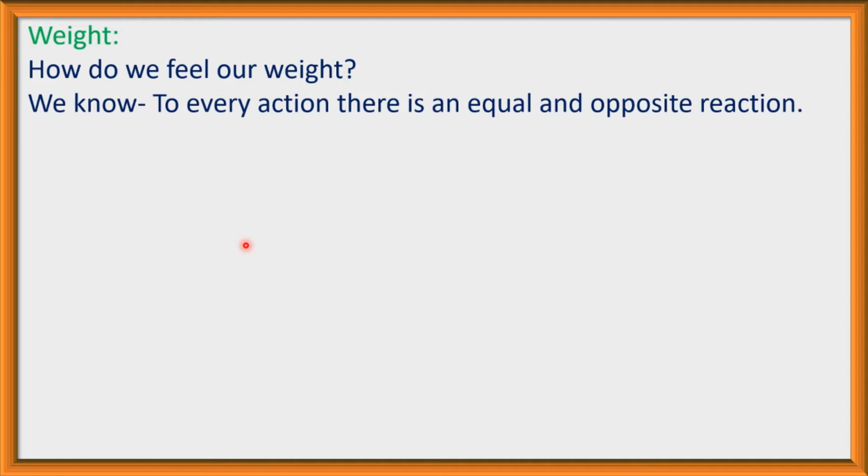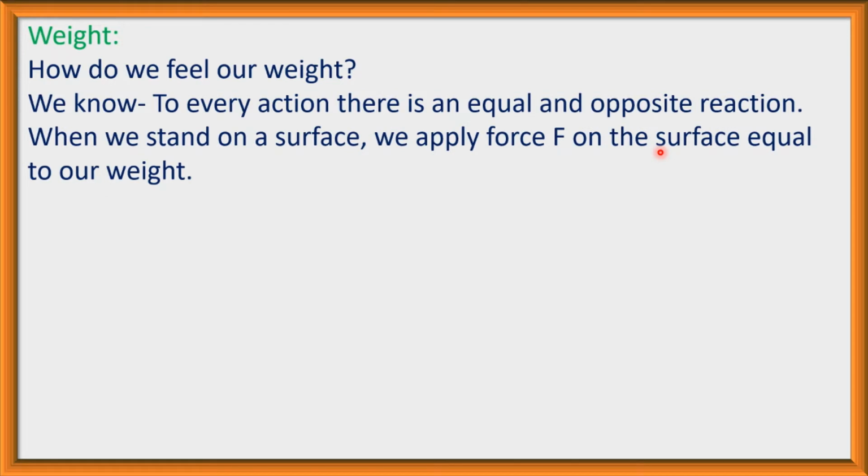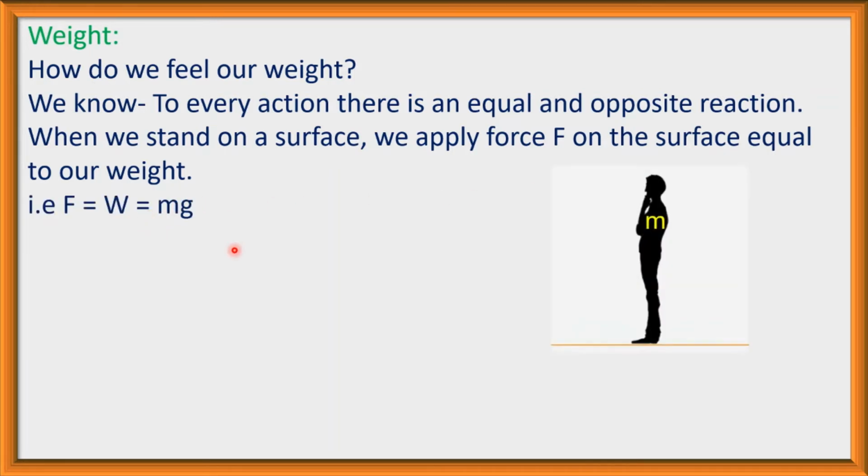We know that to every action there is an equal and opposite reaction. If we apply force on a body, the body will also apply force in the opposite direction. When we stand on a surface, we apply a force F on the surface equal to our weight. That is, F is equal to W, which is equal to mg.